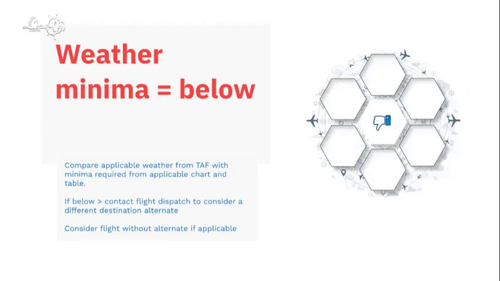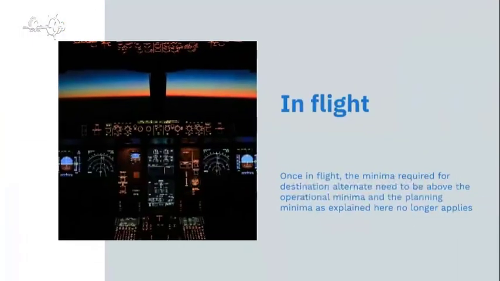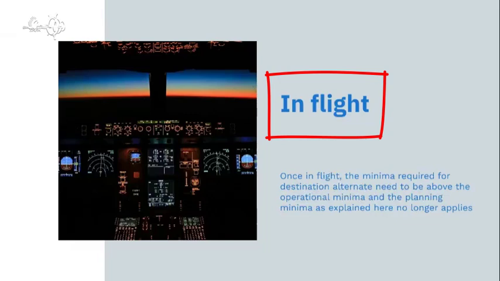But of course, additional weather minima will apply and additional fuel will have to be taken on board the aircraft. Remember that this is only pre-flight planning. In flight, the minima required for destination alternate just needs to be above the operational minima. So this planning minima, as explained here, no longer applies.